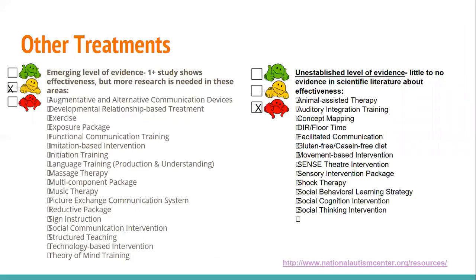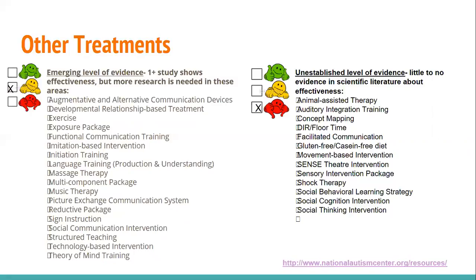Other treatments that have had some research or some ideas about treating autism have shown to be less successful, or we don't have enough information yet. So when we look at interventions that have emerging levels of evidence, there's at least one study or more that shows effectiveness in the intervention, but we don't have enough research to say that it will be effective across time and across multiple environments, and we need more research.